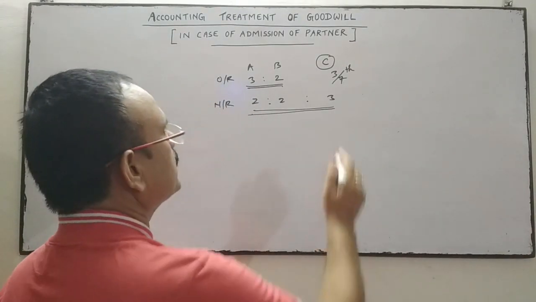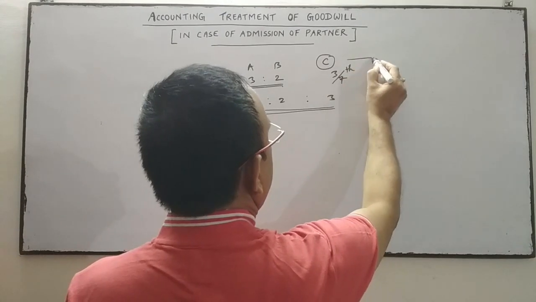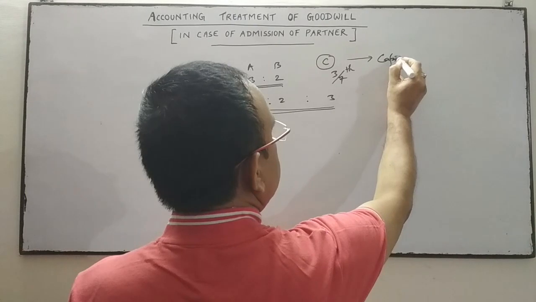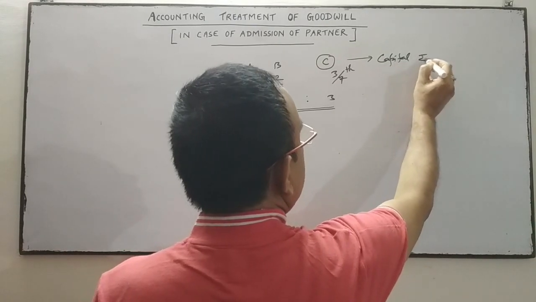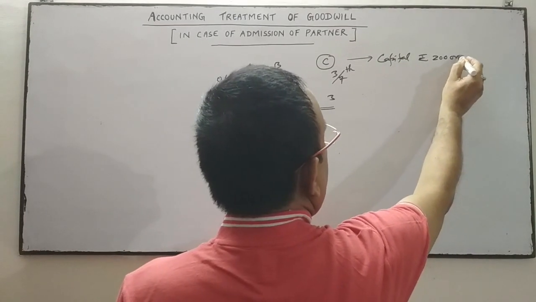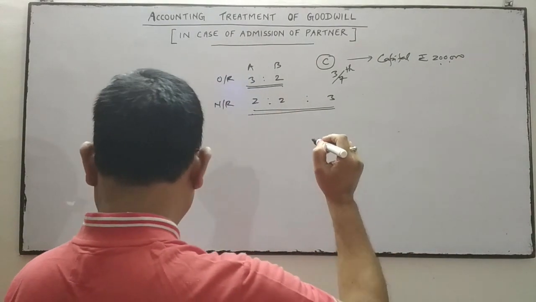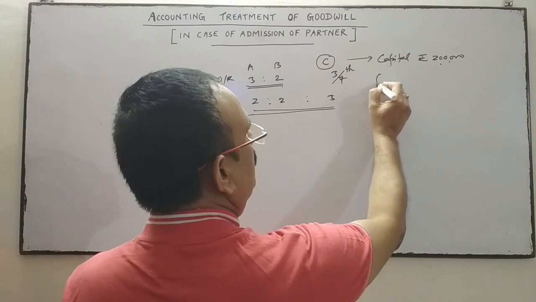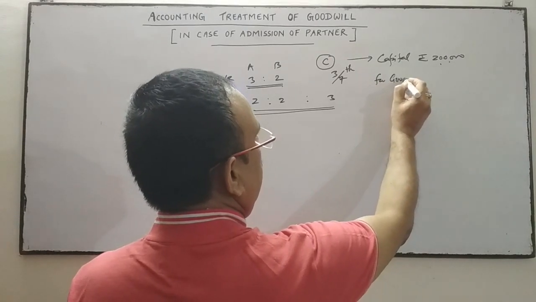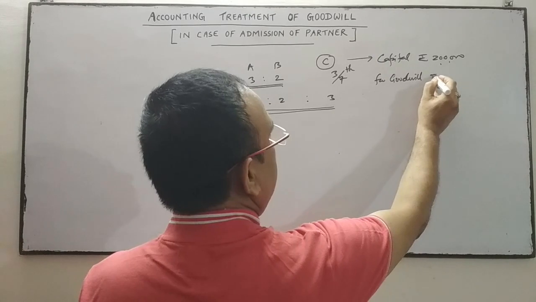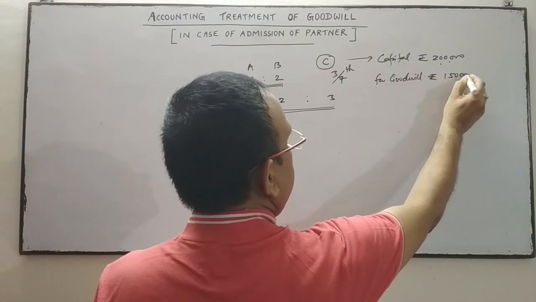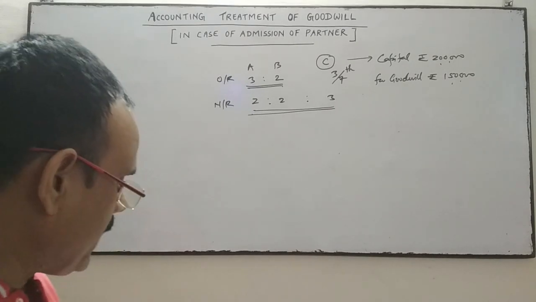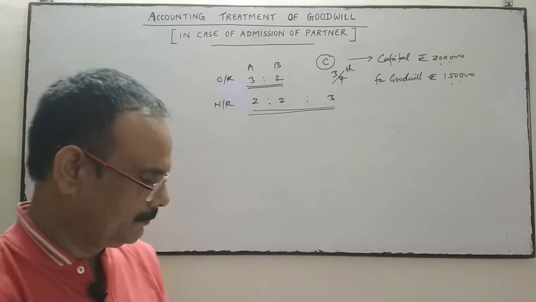C brought rupees 2 lakh as capital and rupees 1,50,000 as premium for goodwill.